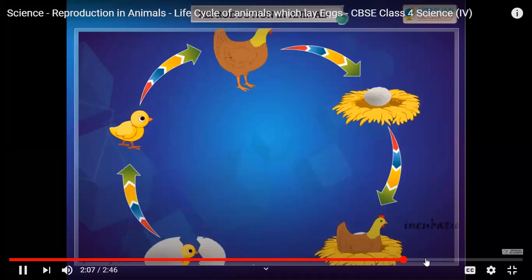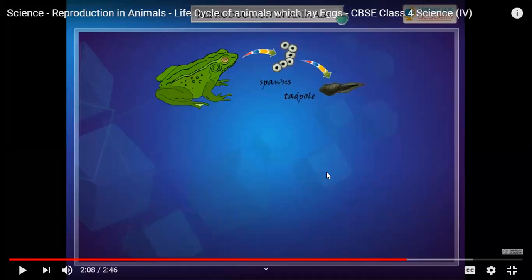Once again, we'll see about the life cycle of the frog. Then you can discuss. A tiny young one known as a tadpole. So a frog lays clusters of eggs called spawn. Then the young tadpole comes out of these eggs. It hatches and forms a tadpole. During the process of growing, this tadpole will lose its tail and undergoes various stages. A tadpole looks very different from the adult frog.